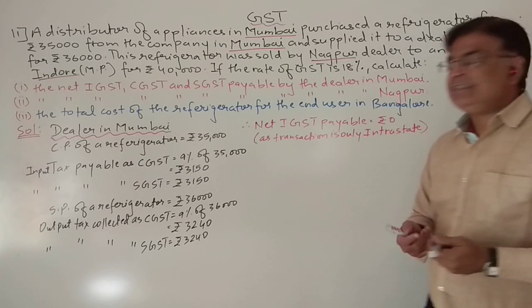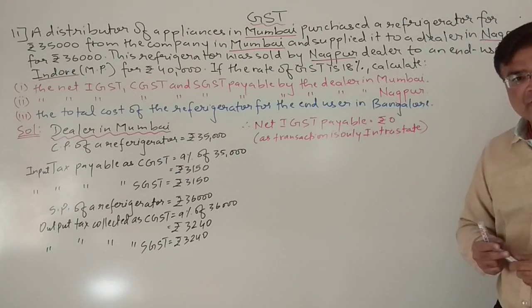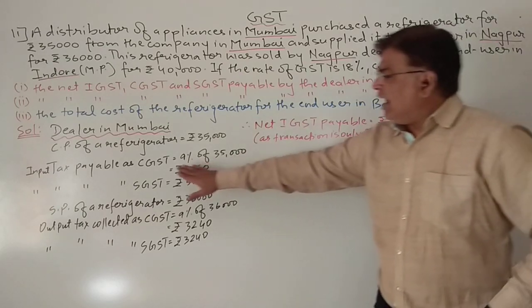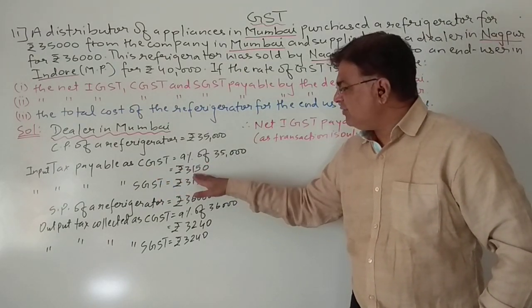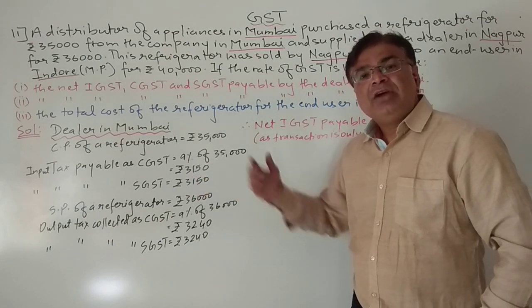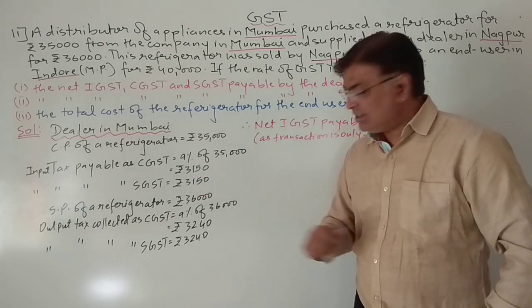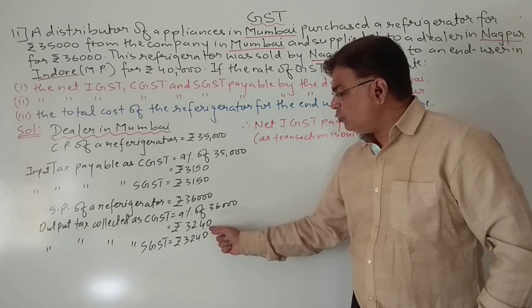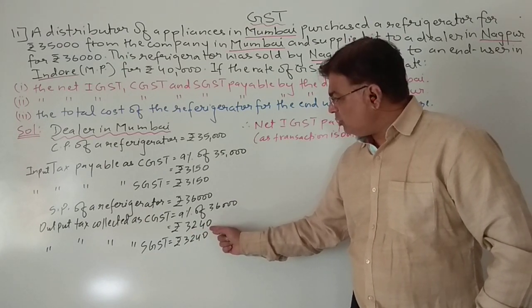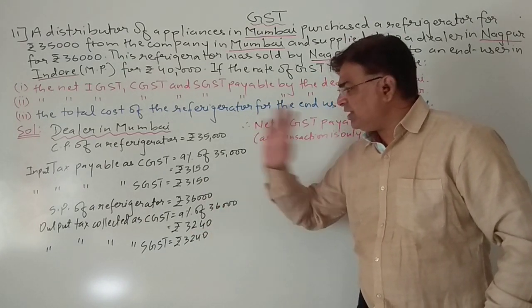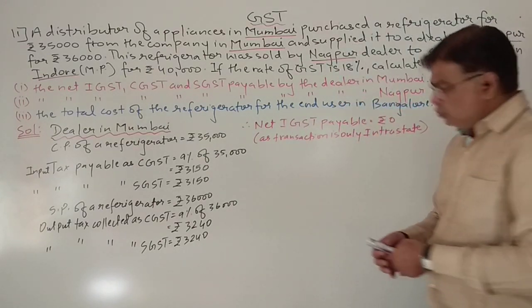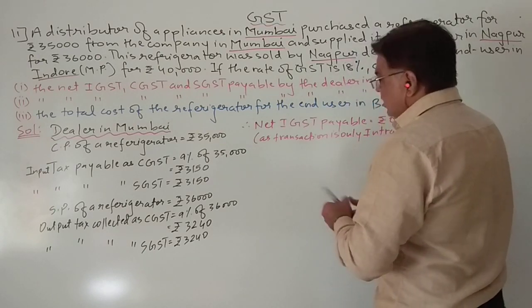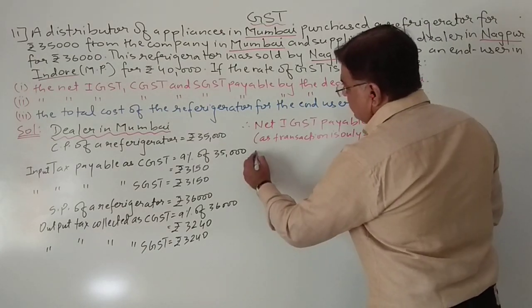Okay, so the net IGST payable will be 0. Now see, how much tax he has paid as CGST? 3150. And what is the output CGST he has collected? 3240. So from 3240, first of all he will pay 3150. So here, tax utilization